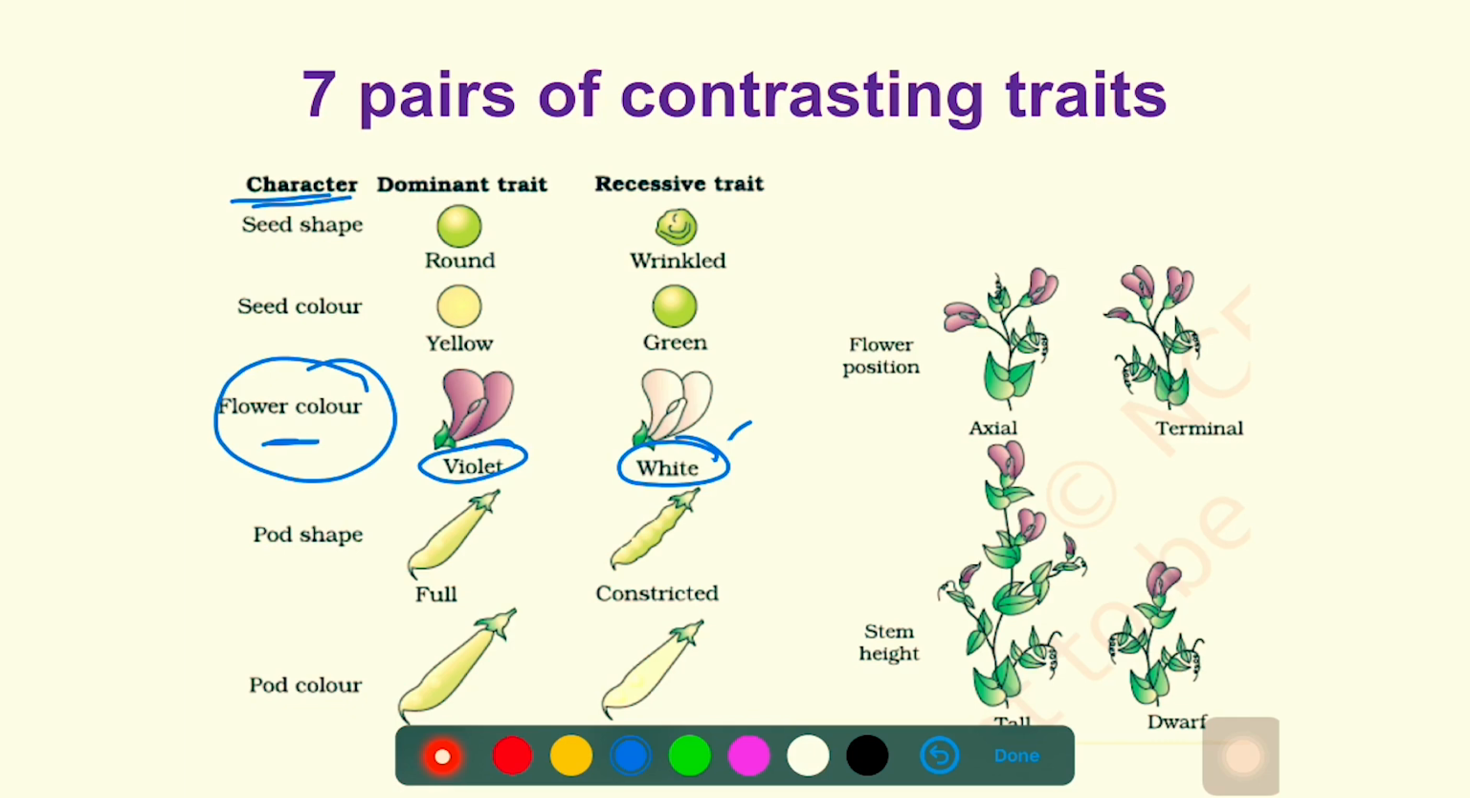Another example, which we will commonly use throughout the lesson, is stem height. That is the character. The 2 contrasting traits are tall and dwarf, right? The pea plants can be either tall or dwarf. So these are the 7 characters, each having a pair of contrasting traits. So there are 14 traits in total. He selected these 14 traits to study the inheritance pattern in pea plants.